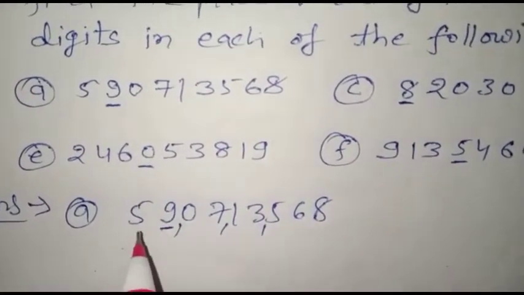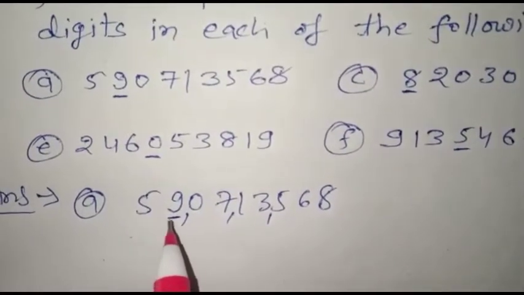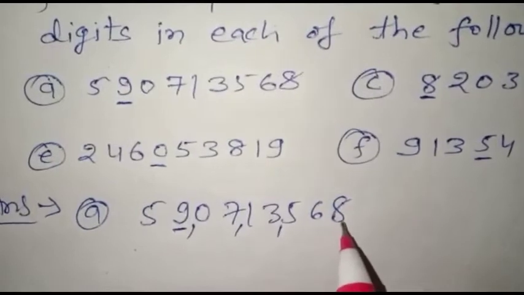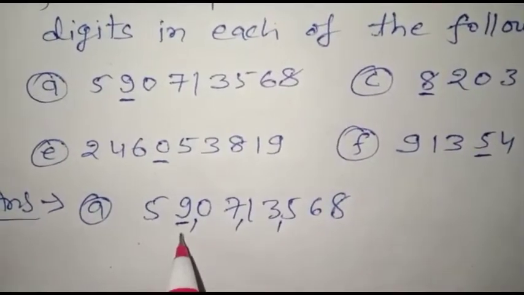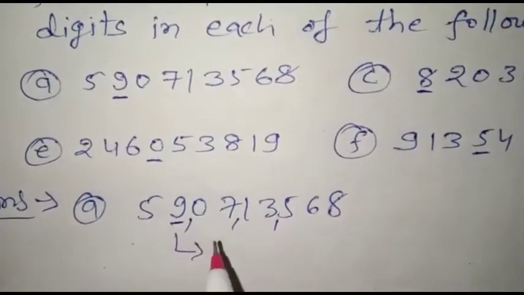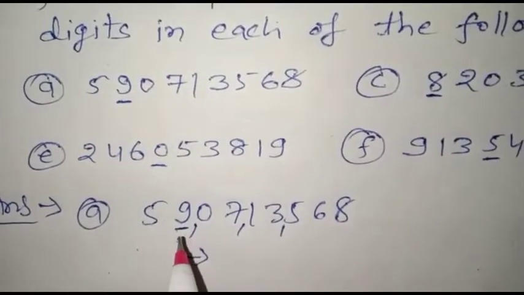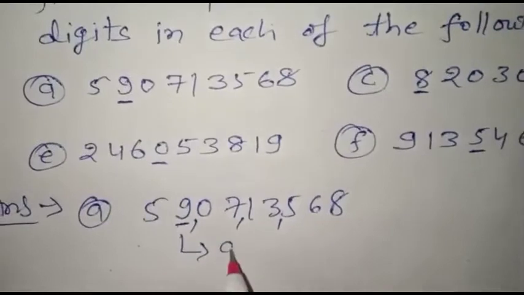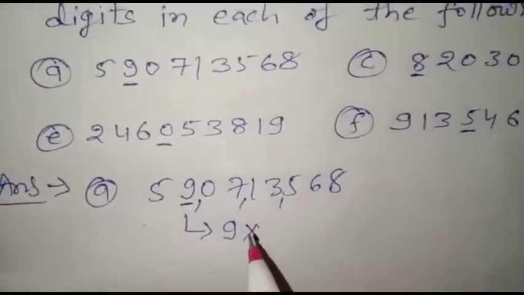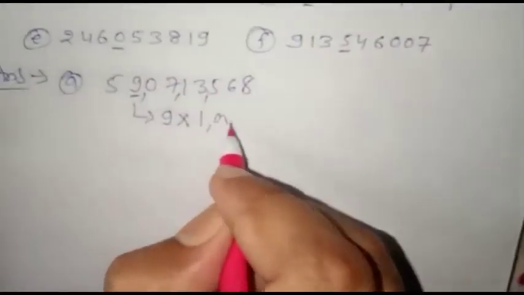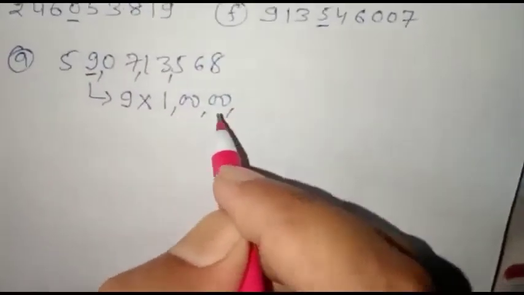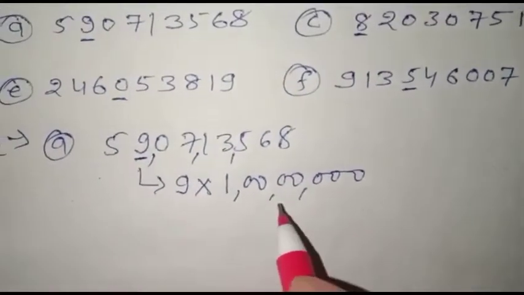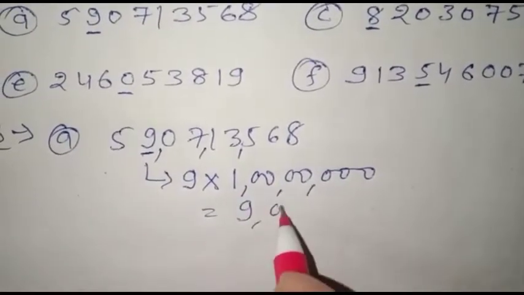So this numeral will be read as 59 crore 7 lakh 13,568. So now we are able to see that 9 is at the crore place. 9 is at the crore place, so 9 will be multiplied by 1 crore. So its place value will be 9 crore.